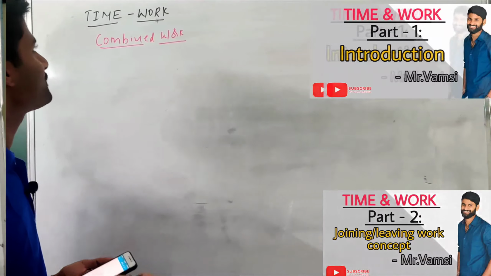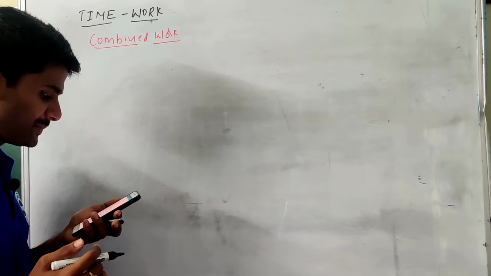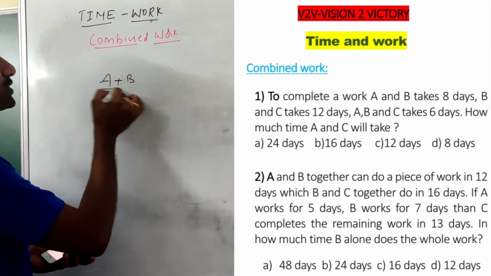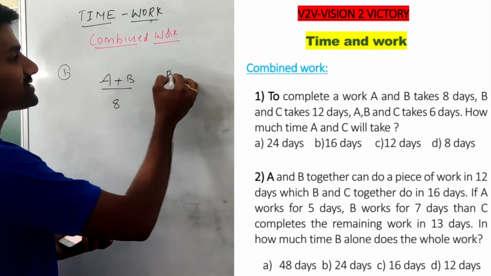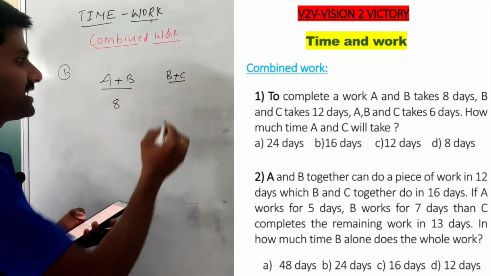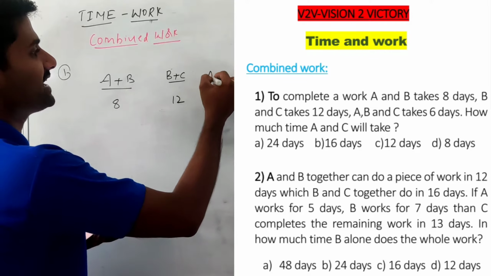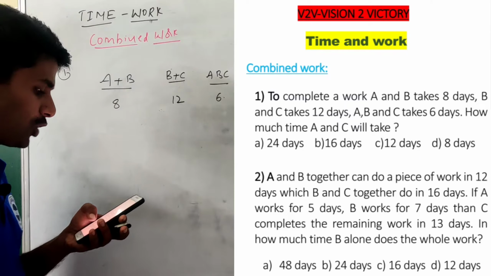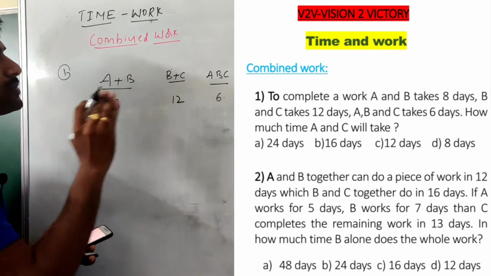Let's see the first question for combined work. The information says that A and B together take 8 days to complete a work. B and C working together take 12 days. And A, B, C together take 6 days to complete that work. Then how much time will A and C take if working together?